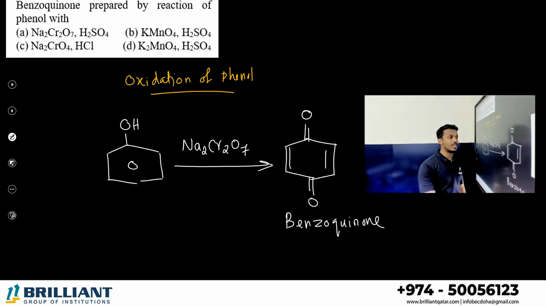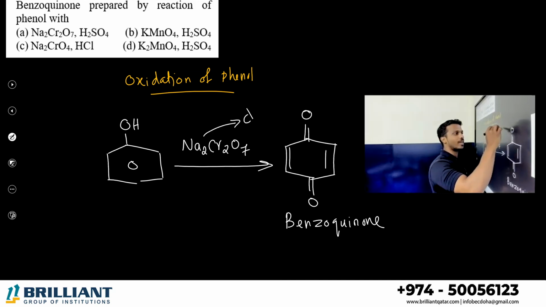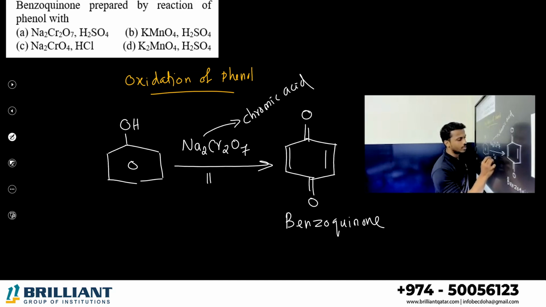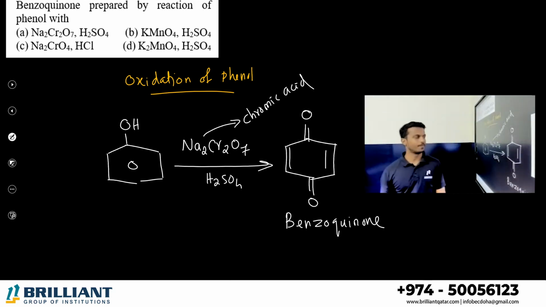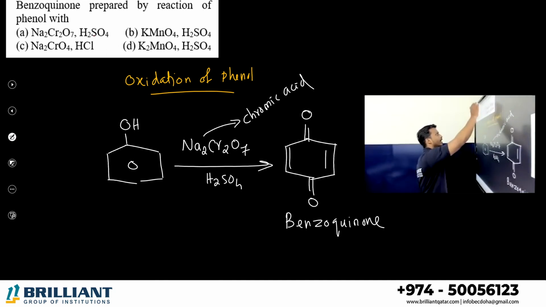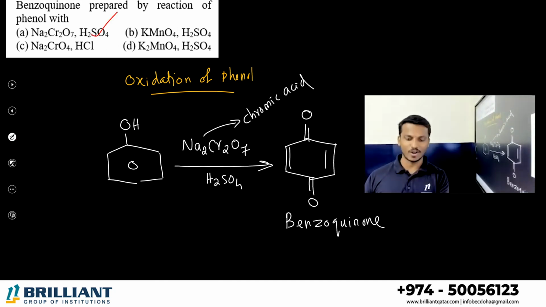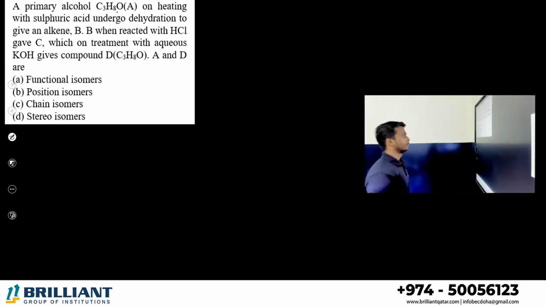Na2Cr2O7, what is it called? Chromic acid, right? Chromic acid, along with sulfuric acid, H2SO4. So what is the reagent? Benzoquinone you can prepare from phenol by option A. Okay? Option A. Next one.